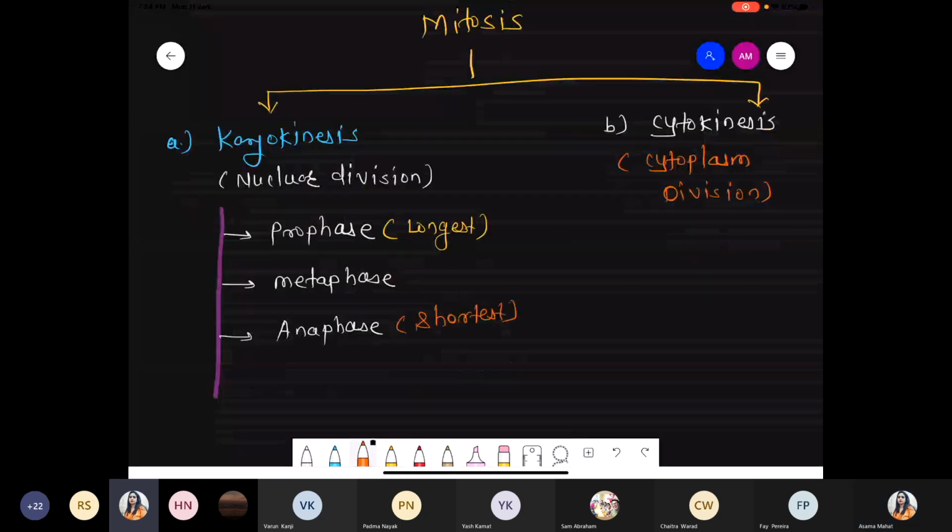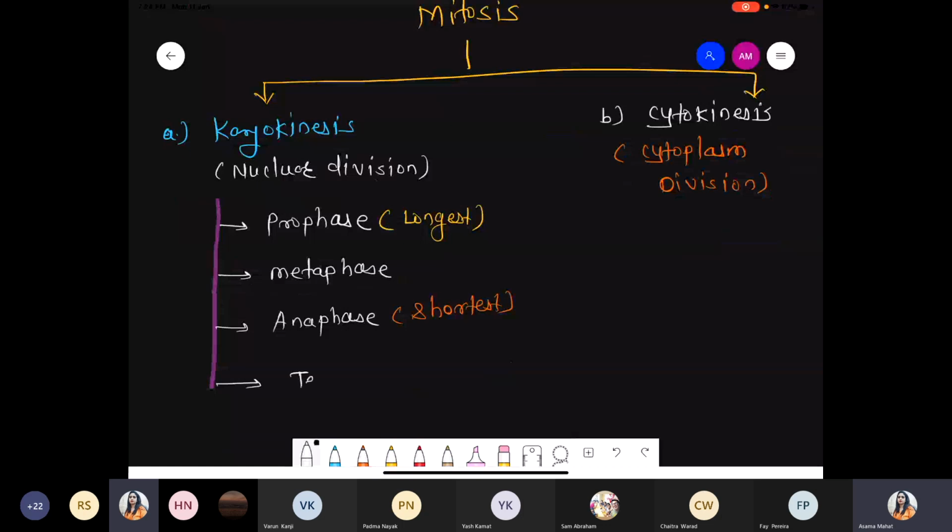And again the cell enters the last phase, telophase. So karyokinesis is divided into four subphases. Remember the sequence, don't mix it up. G1, S, G2, prophase, metaphase, anaphase, telophase, and after the telophase the cell enters the cytokinesis process, that is cytoplasmic division. Got it? Clear?